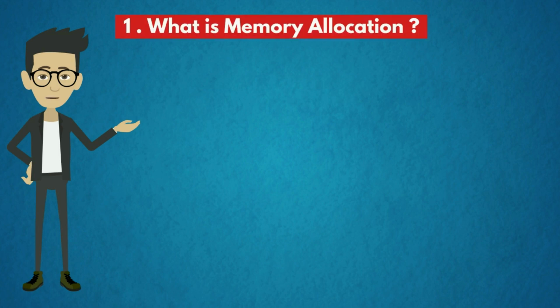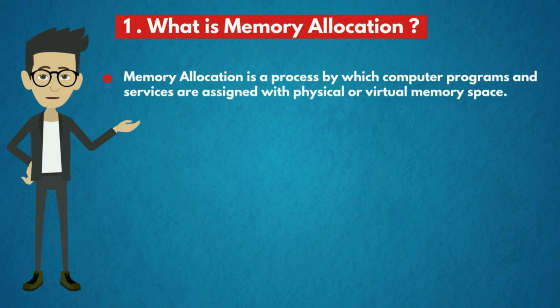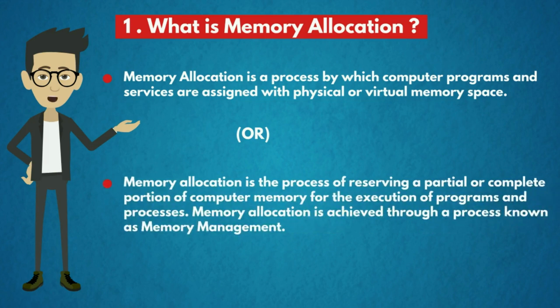The answer is, memory allocation is a process by which computer programs and services are assigned physical or virtual memory space. Or we can say that memory allocation is the process of reserving a partial or complete portion of computer memory for the execution of programs and processes. Memory allocation is achieved through a process known as memory management.